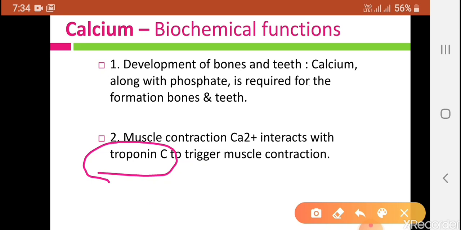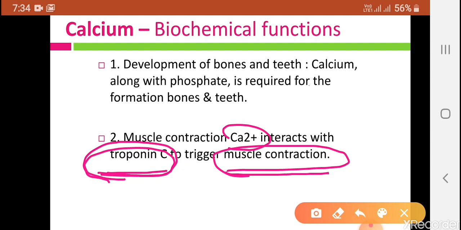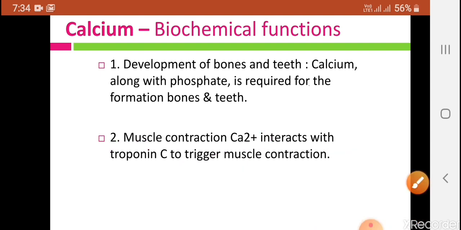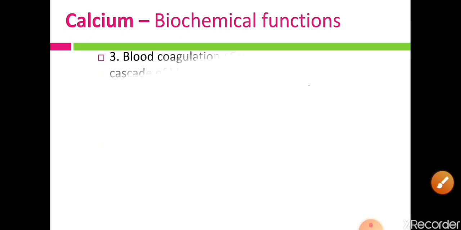Actin filament is the thin filament in our muscles, and in these actin filaments this troponin C resides, and along with this troponin C calcium binds for the contraction of muscles. So troponin C is the binding protein for calcium, and along with this binding muscle contraction occurs. So calcium is necessary for contraction of our muscles.